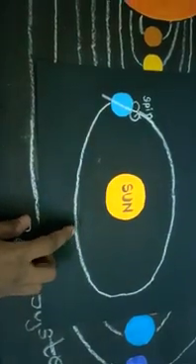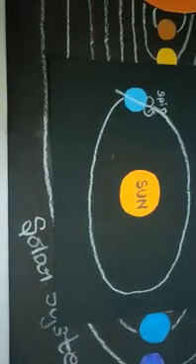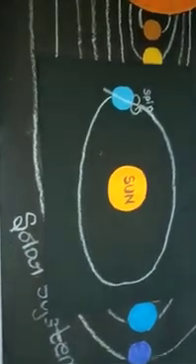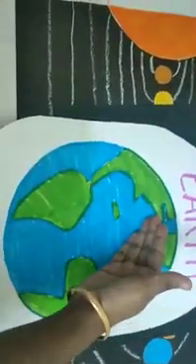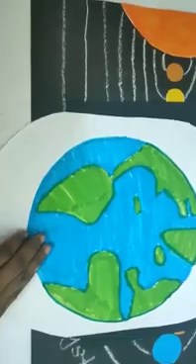The axis is an imaginary line that goes through the middle of the Earth. It helps us understand how the Earth rotates. It is the reason we have seasons. The Earth is divided into two parts, the northern hemisphere and the southern hemisphere.